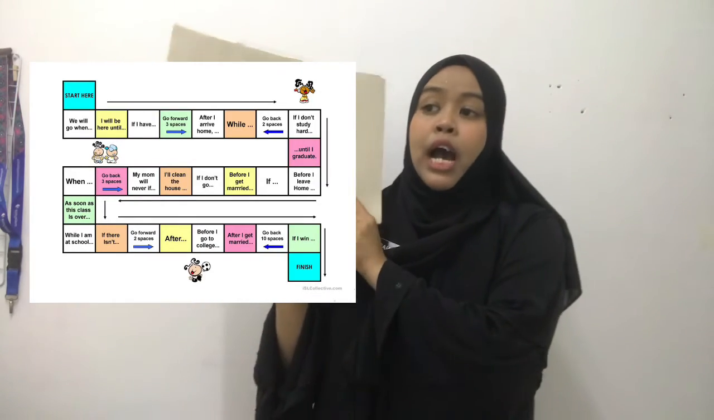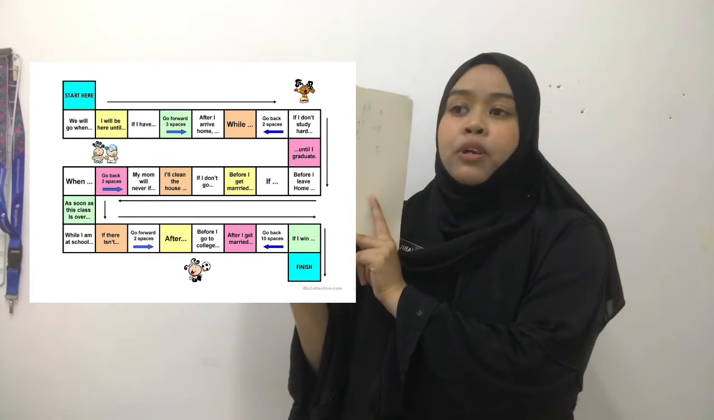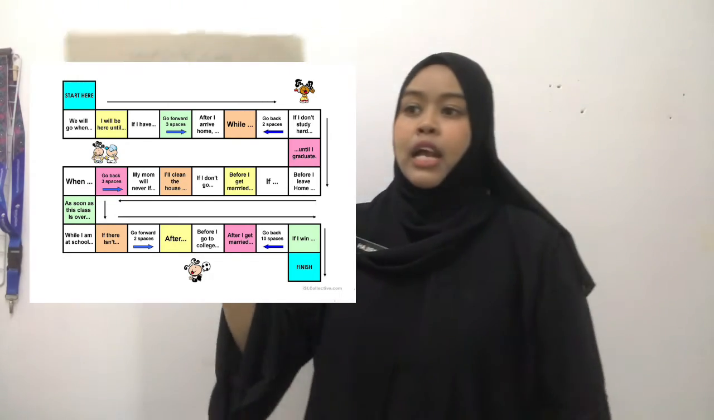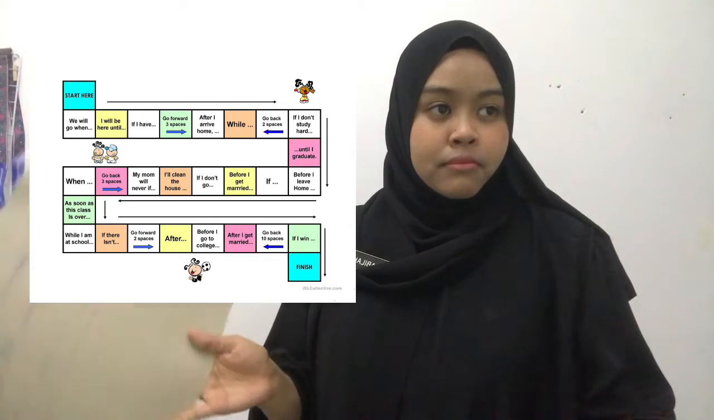Settle down please. I want you to listen carefully to the instructions so everyone understands how to play this game. Can you see this board? I will distribute this board to each group. Each group will get one board, and I will also give you dice. For the pieces, you can use whatever you want. You can use your coins, your eraser, or your keychain. Anything. The rule is very simple.